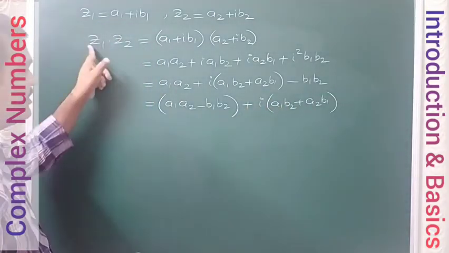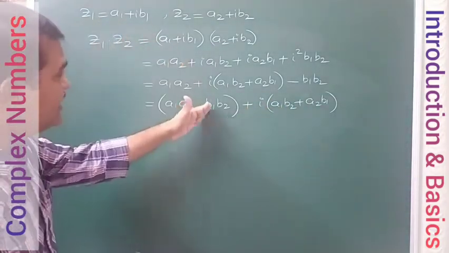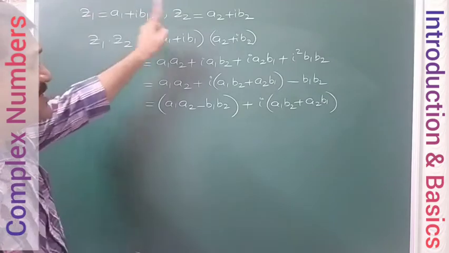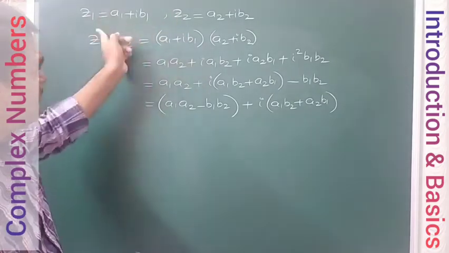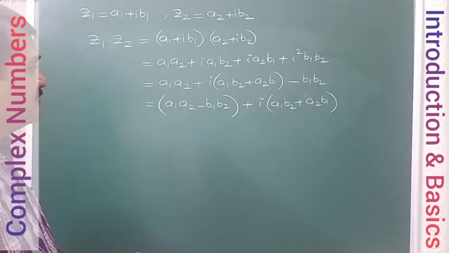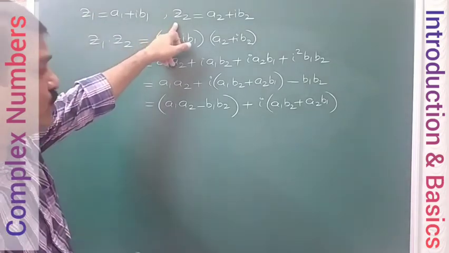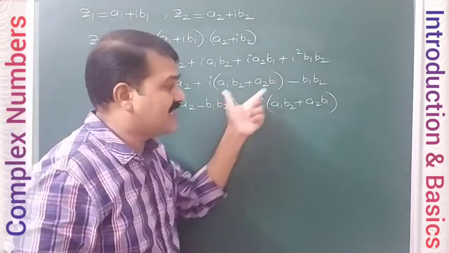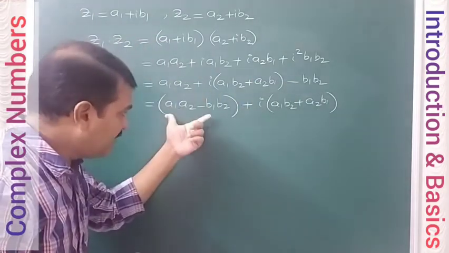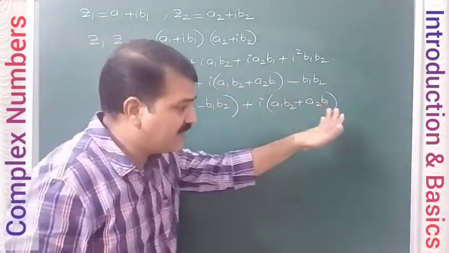So this after multiplication is the result of the complex numbers product. Z1 Z2 product, after multiplication, is put in the form of a plus i b, that means real part plus i into imaginary part.